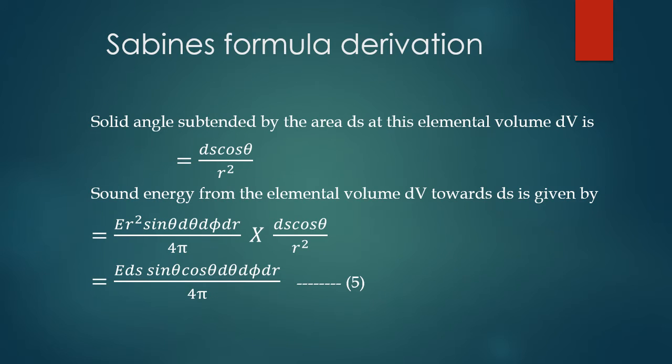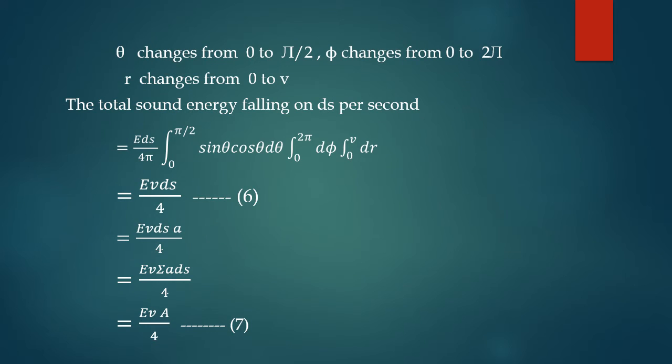Here the solid angle subtended by the area ds at this elemental volume dV is equal to ds cos theta divided by r squared. Therefore, the sound energy from the elemental volume dV towards ds can be written as E ds sin theta cos theta d theta d phi dr divided by 4 pi. Put this as equation number 5. Since sound energy is falling on ds from all directions, the value of theta changes from 0 to pi by 2 and phi changes from 0 to 2 pi.